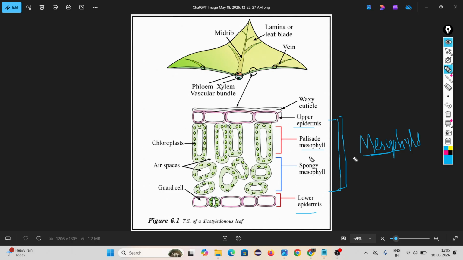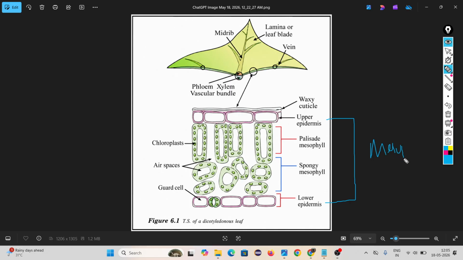Inside this mesophyll, two types of cell are found. One is palisade mesophyll, one is spongy mesophyll. Palisade mesophylls are elongated in structure, and spongy mesophyll is circular in structure. That means the area between upper epidermis and lower epidermis inside the leaf is called mesophyll.